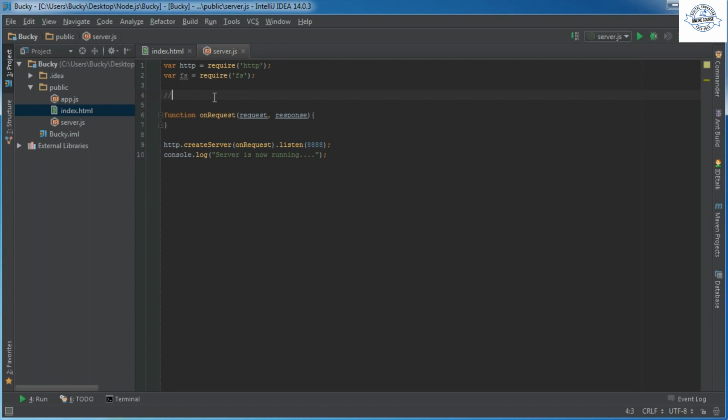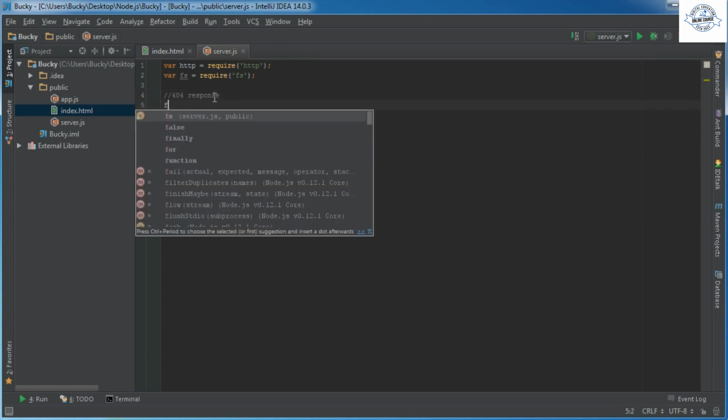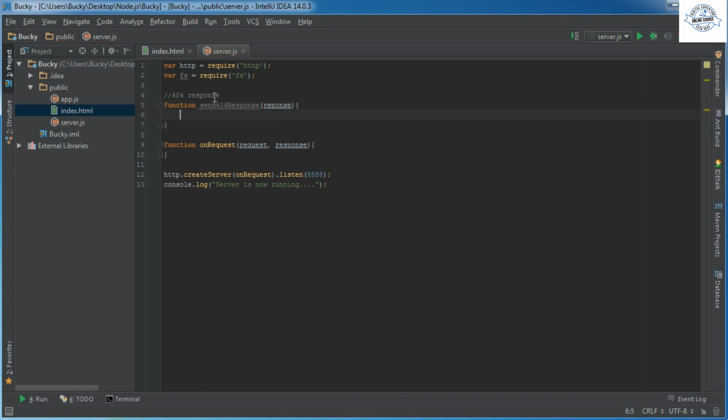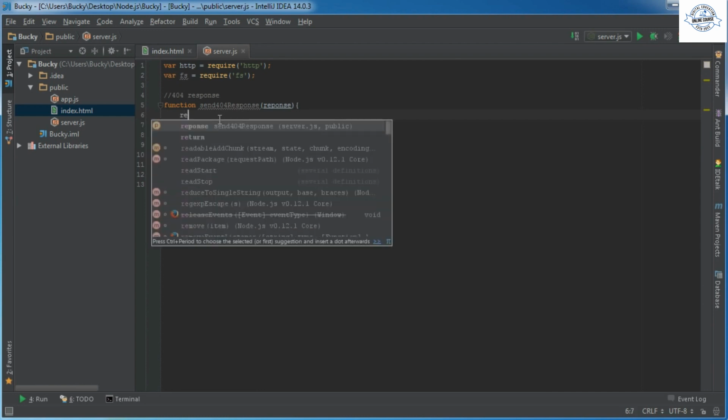So I'm just going to put 404 response, and let's set this up quick. So function, I'll name it send404Response, and the only thing we need to pass in here is our response object, or what we're sending back. So this is going to be pretty similar to what we learned before.